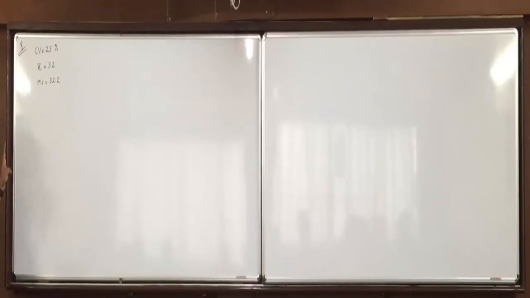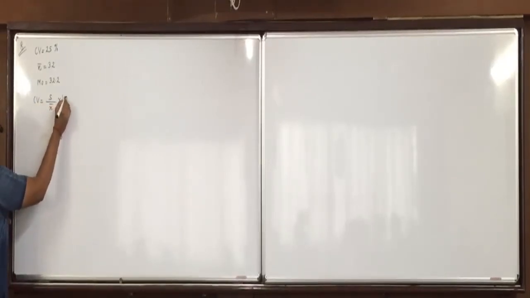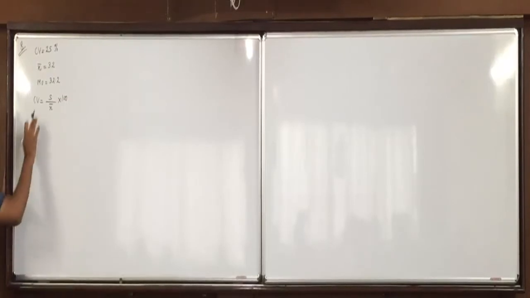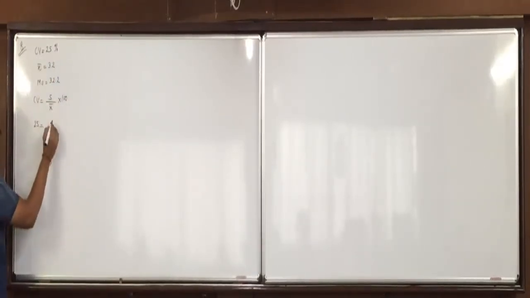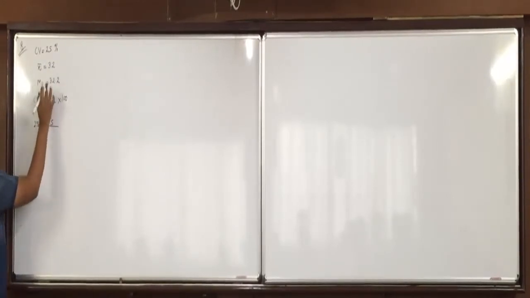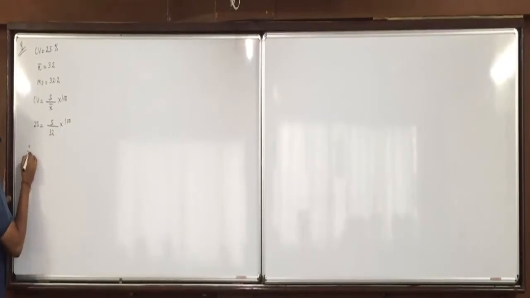So first we'll find S using the formula of CV. CV is equal to S upon x bar into 100. On the left side we'll take 25 is equal to S upon x bar, on the right side 32 in the denominator, into 100.